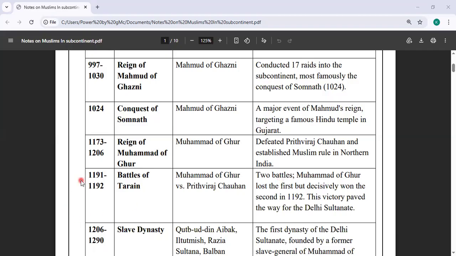got life. 1191 to 92, there was the Battle of Tarain, which was between Muhammad of Ghor versus Prithviraj Chauhan. Two battles were fought. Muhammad of Ghor lost the first, but decisively won the second in 1192. The victory paved the way for the Delhi Sultanate that we will be discussing after these two.